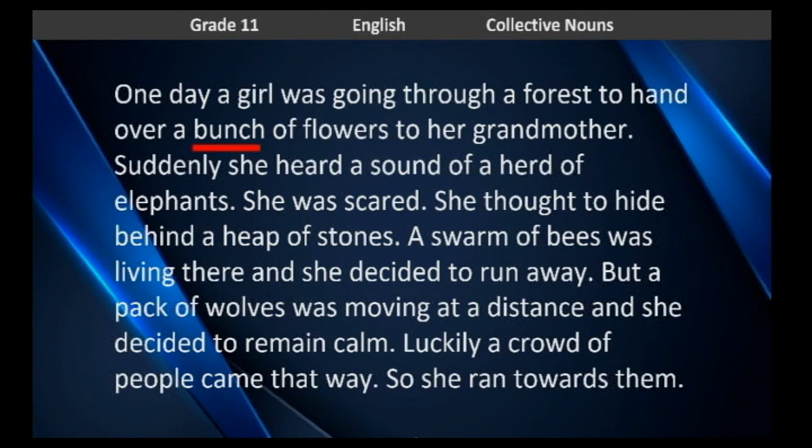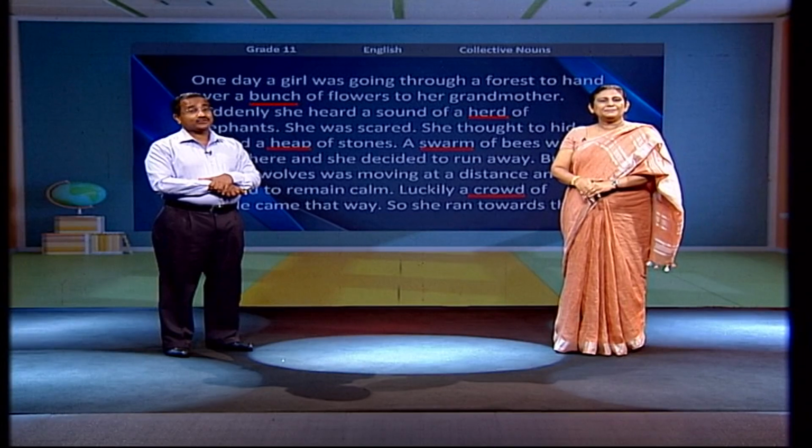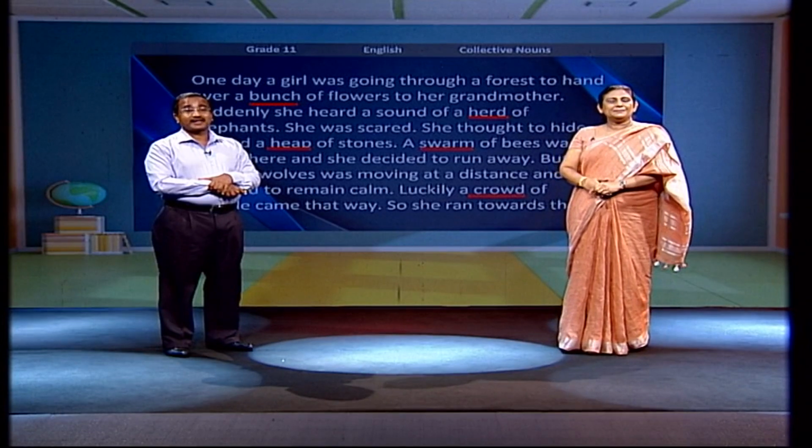The first one. A bunch of flowers, a herd of elephants, a heap of stones, a swarm of bees, a pack of wolves, a crowd of people. Okay, 1, 2, 3, 4, 5, 6. There are 6 collective nouns in this paragraph.